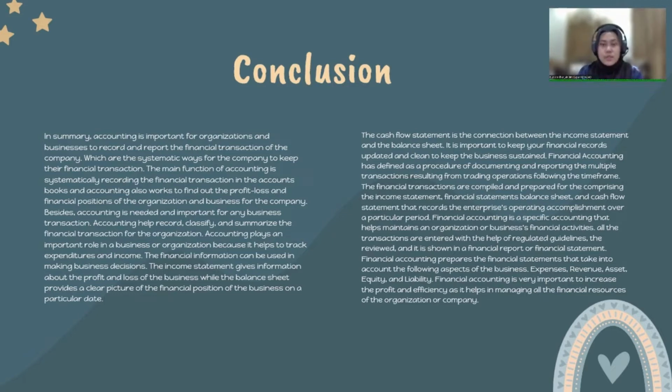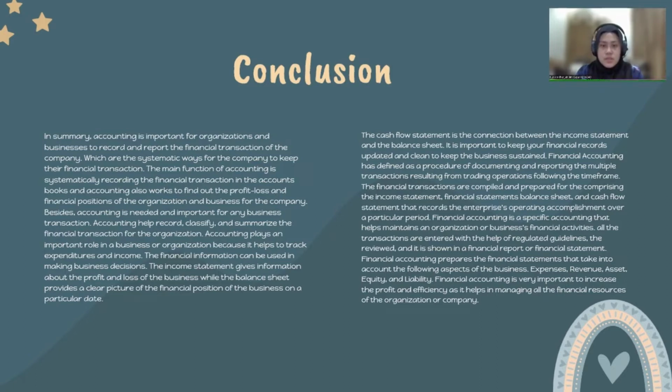Besides, accounting is needed and important for any business transaction. Accounting helps record, classify, and summarize the financial transactions for the organization. Accounting plays an important role in a business or organization because it helps to track expenditures and income. The financial information can be used in making business decisions.